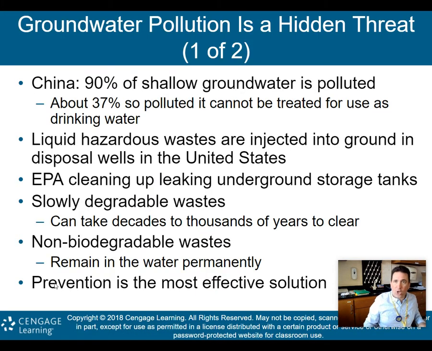Groundwater pollution is called a hidden threat because, again, we can't see it. All right, it's not like the Cuyahoga River in Ohio that was on fire in the 1960s, right? We can't see the polluted groundwater, so it's kind of hidden from us. In China, 90% of their shallow groundwater is polluted. About 37% is so polluted that it cannot be treated for use as drinking water. So you can't even treat it, it's so polluted.